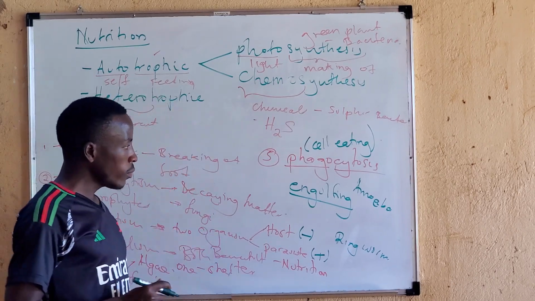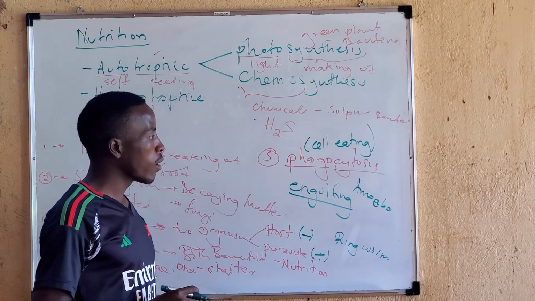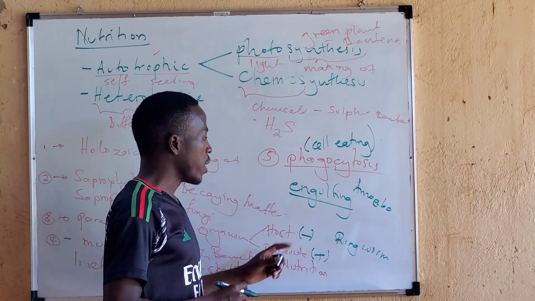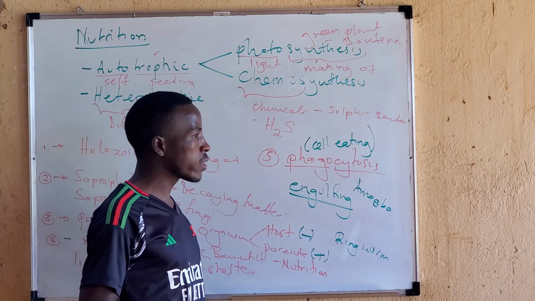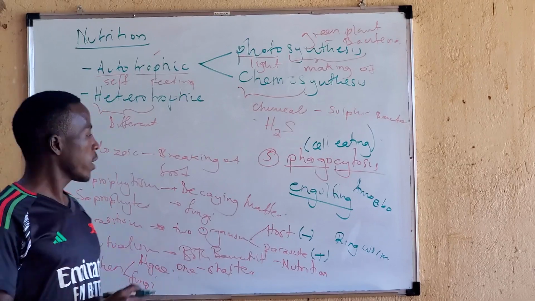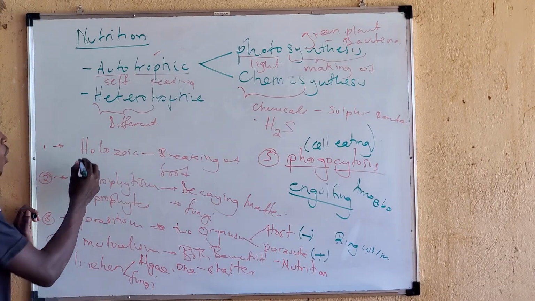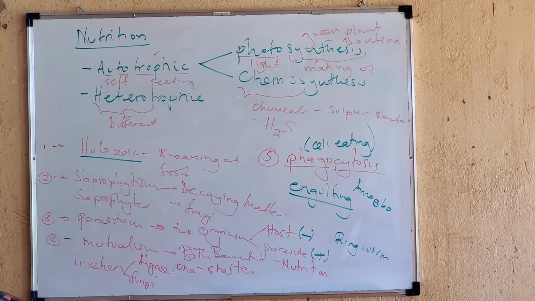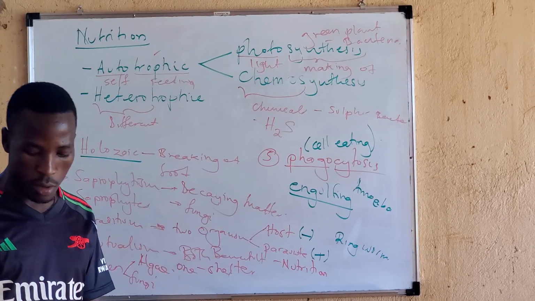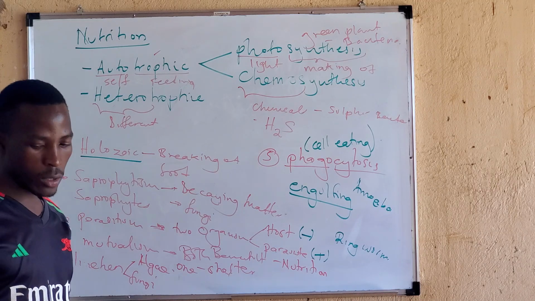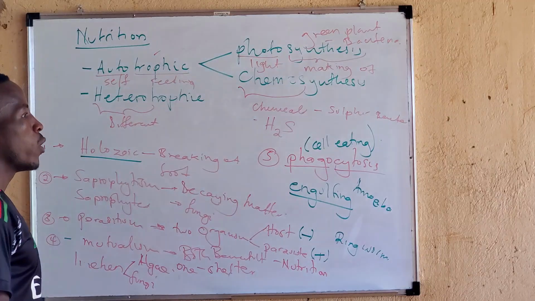Now, after seeing that, they are busy enjoying their food substance by engulfing. I want us to concentrate today on the holozoic mode of nutrition. Under the holozoic mode of nutrition, we are going to see how it comes.